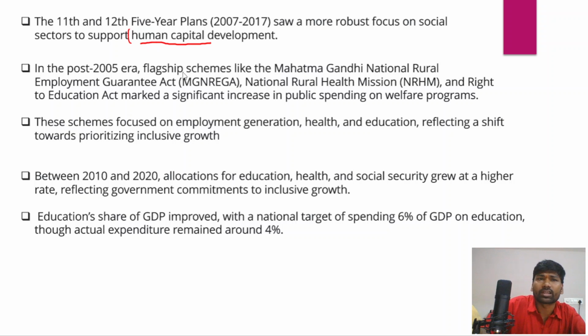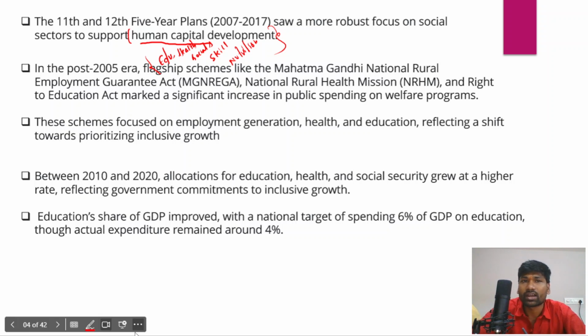When I say human capital development, the government started increasing social welfare expenditure on education, healthcare, social security, skill development, right? Skill development, nutrition. In all these areas the government started further enhancing its investments. However, in the post-2005 era, there were a lot of flagship programs that the government launched,